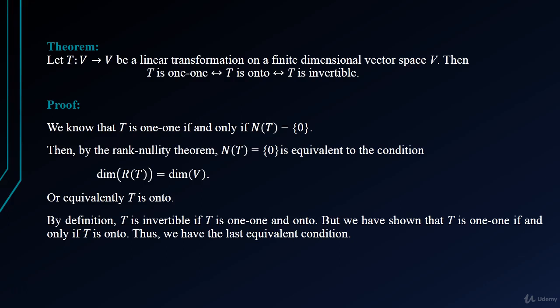So by the definition, T is invertible if T is one-one and onto. But we have shown that T is one-one if and only if T is onto. Thus we have the last equivalent condition. Hence we have proved these three equivalent conditions.